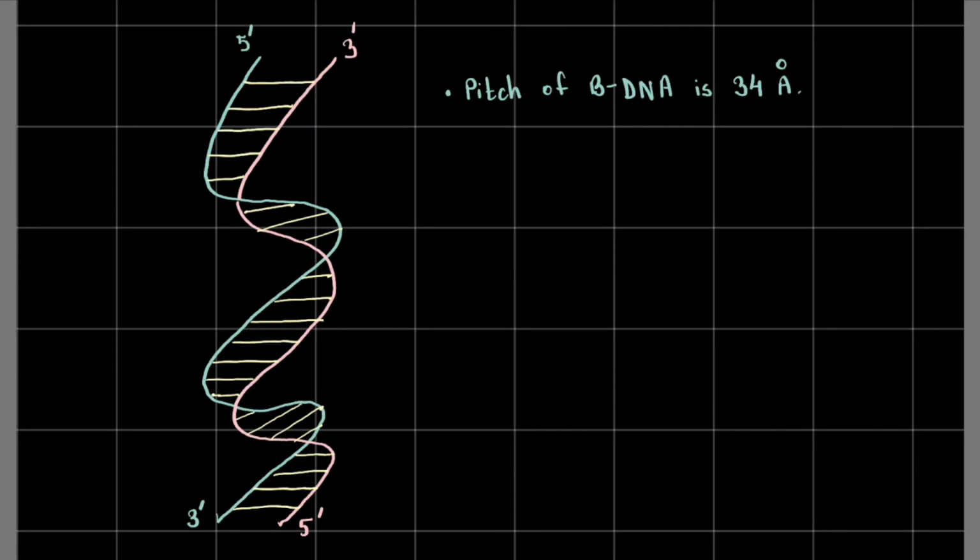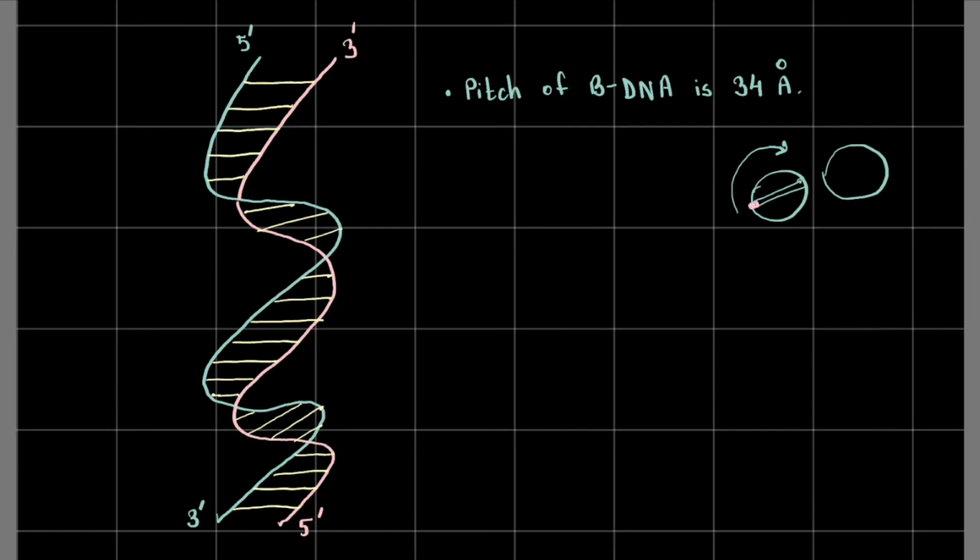And what does pitch mean? Pitch means one complete turn of the helix. Now, if you have a screw, you see the groove in the screw head, right? Let's say the groove was at this position when you start turning it around. Let's say I have put a single crystal of some dye on this side.